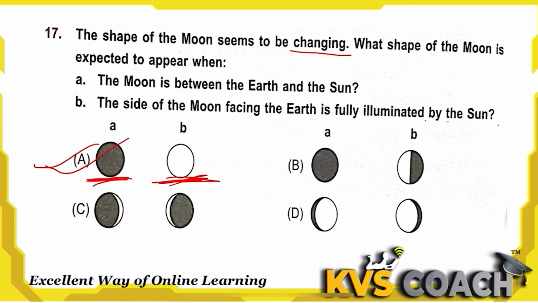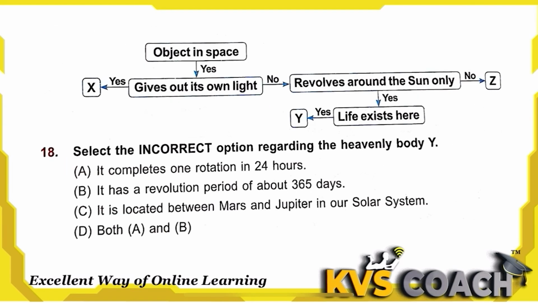No, because the moon side towards earth will not get light and thus will not be visible. So it will be a new moon. A full moon can be seen in any condition like this. So this is the right answer here.